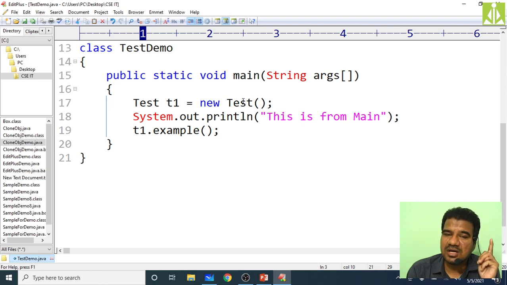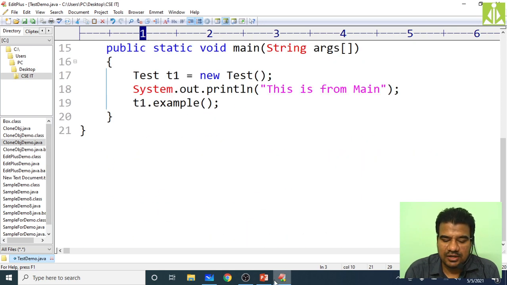The constructor will not be invoked explicitly, and you cannot invoke the constructor manually. It should not be invoked explicitly. At the time of creation of the object, the constructor will be invoked automatically. Remember these things.